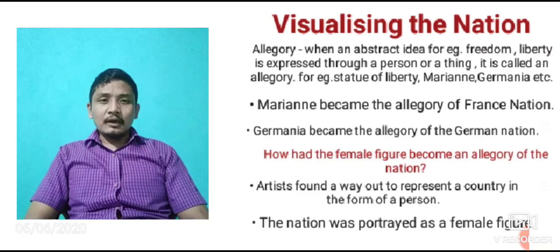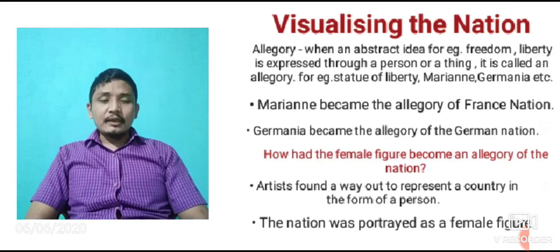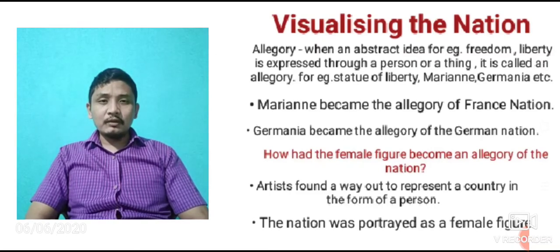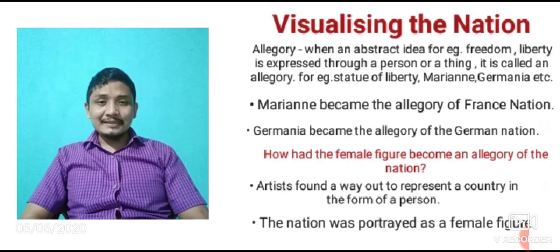Okay, first of all, artists found a way out to represent a country in the form of a person. That means the artists started expressing, symbolizing or representing the nation in the form of a person. And what type of person, male or female?